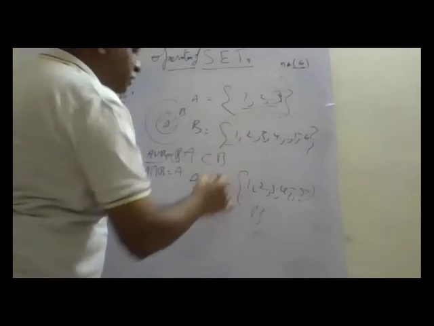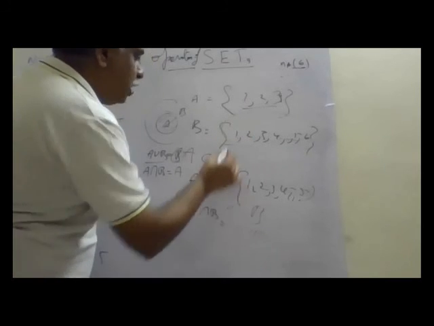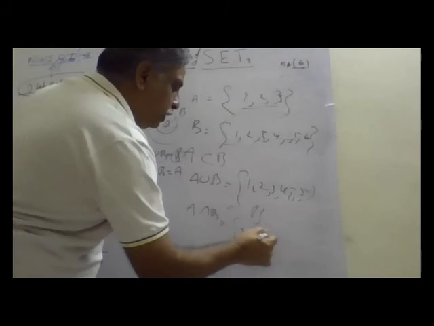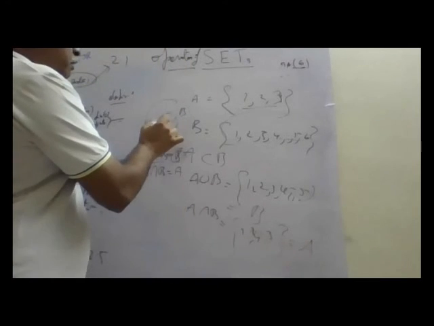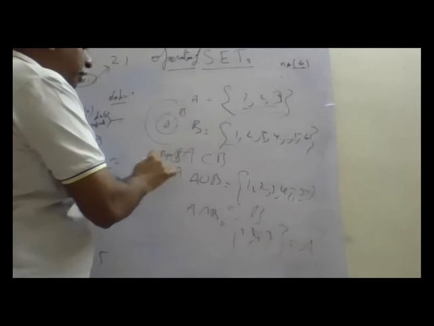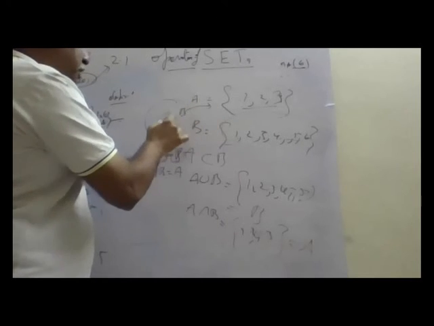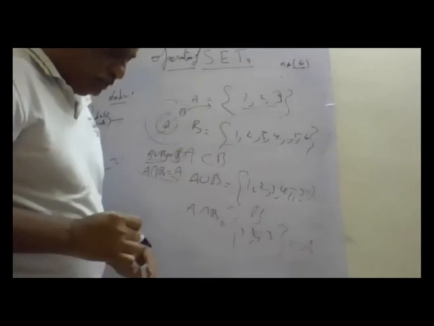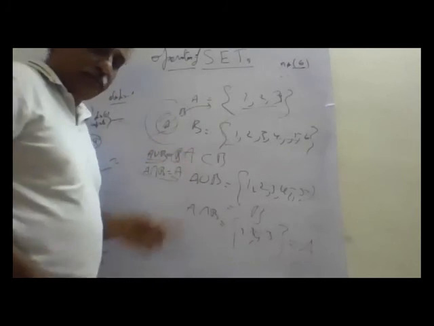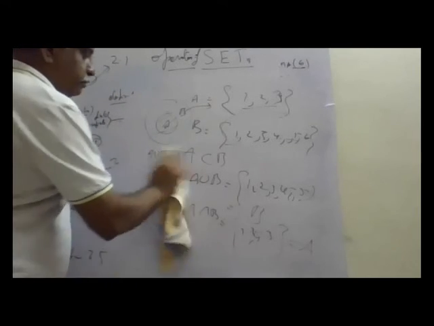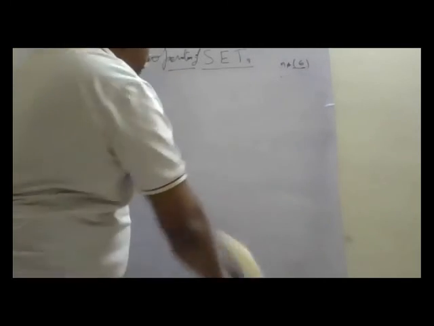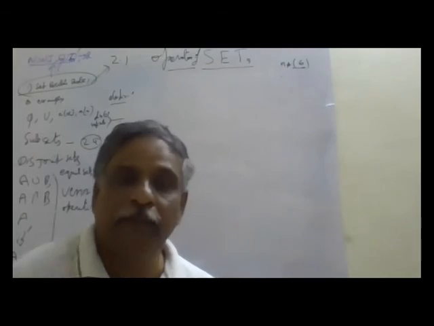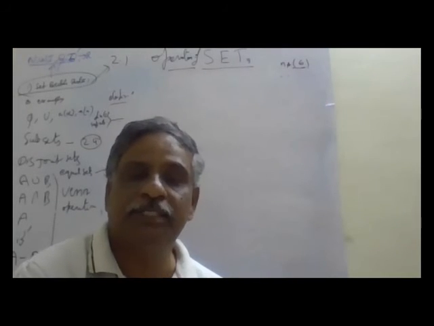When I write A intersection B, common in both is only 1, 2, 3. That is nothing but A itself. So when A is a subset of B, A union B is the bigger one, A intersection B is the smaller one. Is it clear? Yes, uncle. Concept clear in the subset law. In a subset, union is the bigger set and intersection is the smaller set.